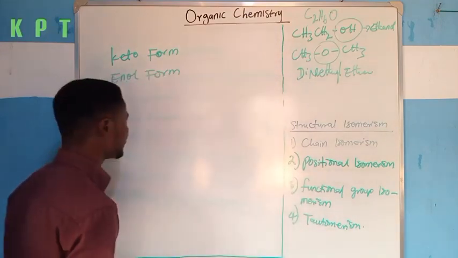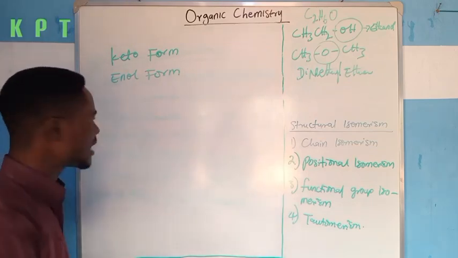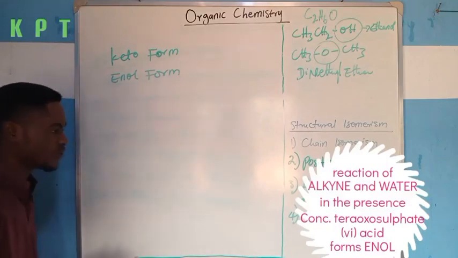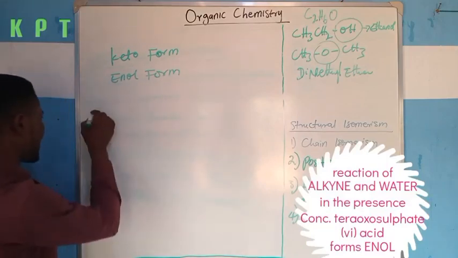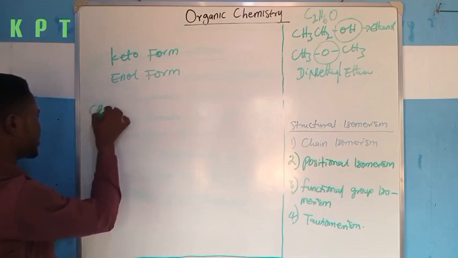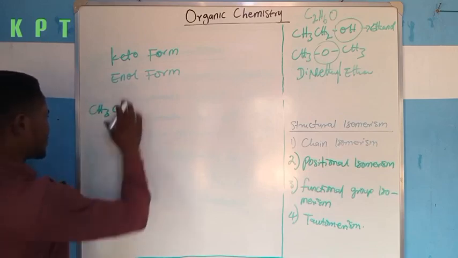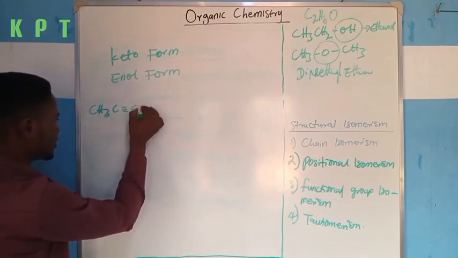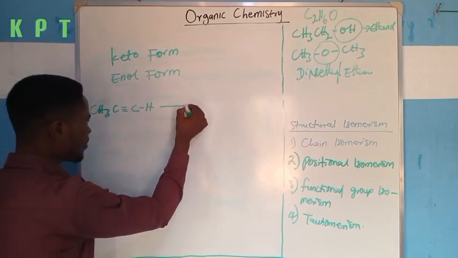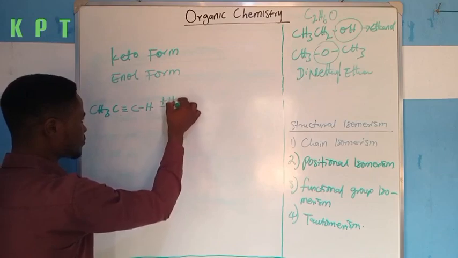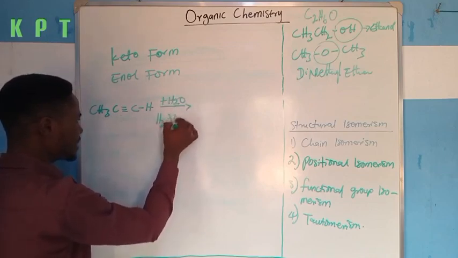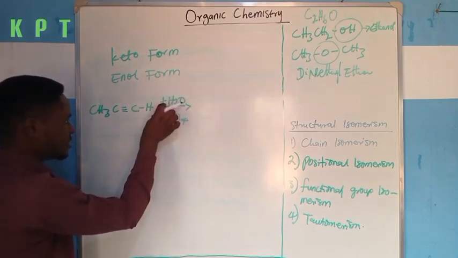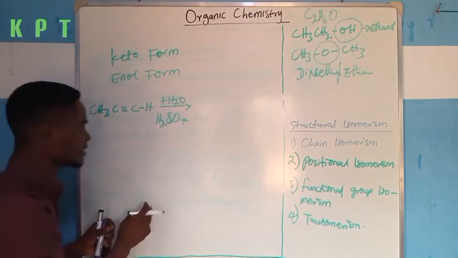But for us to understand this concept very well, tautomerism arises when an alkyne reacts with water in the presence of conc. H2SO4 to give us enol. First, let us take this alkyne, CH3C triple bond CH, and this organic compound reacts with water in the presence of H2SO4.